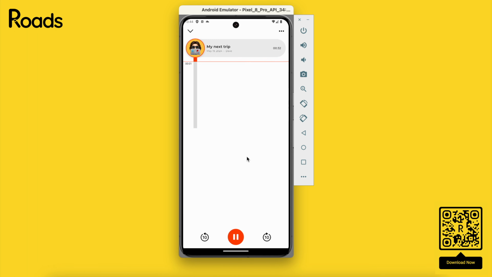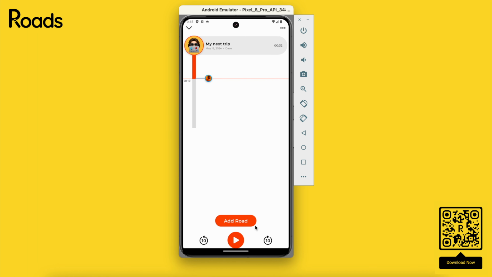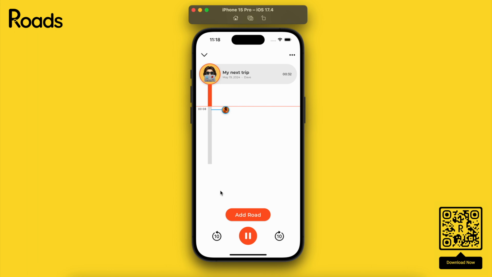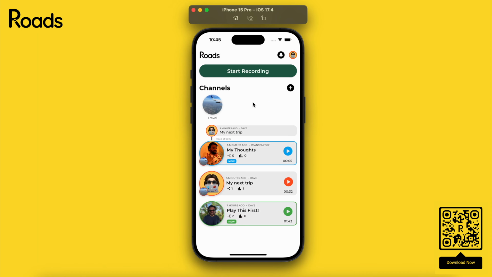While you're listening to this conversation, if something is said and you want to interject, you can do that after the 5-second mark by adding a road. If you add a road, you're going to be able to record something, very similar to how you would record an initial conversation. I'll leave this one really short, but you would record something, give it a short title, and then save the road. After doing that, the road is going to be timestamped where you left that comment. People who listen to this later will get the option to listen to that road as they pass it.